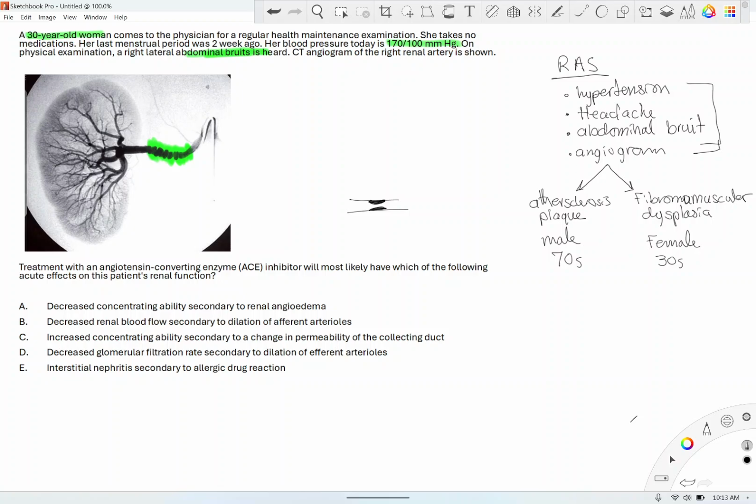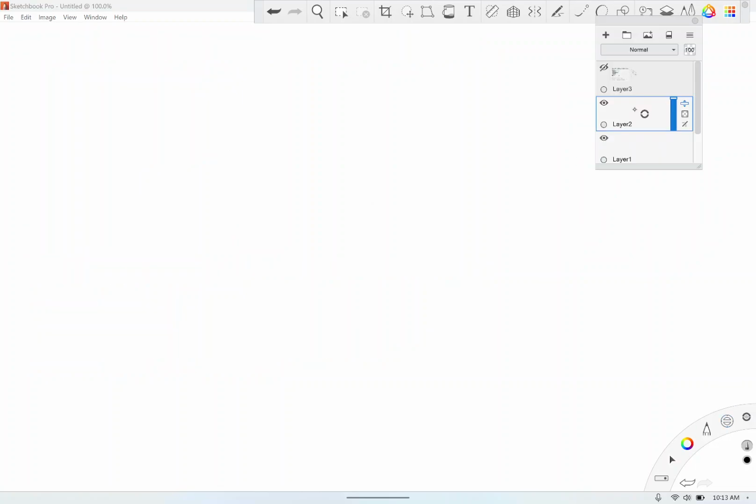But now, that was the first part of the question. I wanted you to be able to diagnose renal artery stenosis. Look for those things I just mentioned above. Next thing is what happens in renal artery stenosis. Let me change my page. In renal artery stenosis, the things that happen are really important. Some renal physiology will be very, very important. So I'm going to try to do that. Let's do renal physiology.